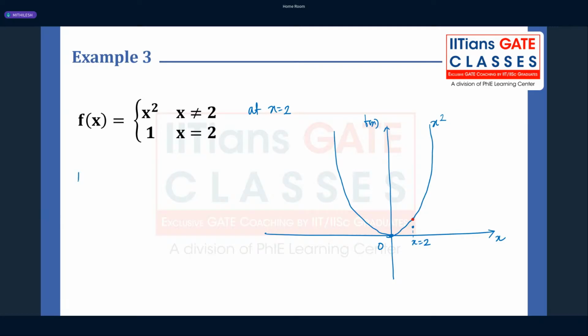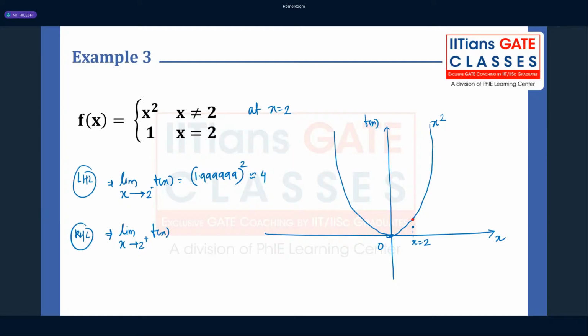So in this case, if I calculate the left hand limit, limit x tends to 2 from the left hand side of f of x, take any point like 1.99999 square, which is approximately equal to 4, right? Similarly, the right hand limit, limit x tends to 2 from the positive side of f of x, is 2.000001 whole square, again approximately equal to 4.